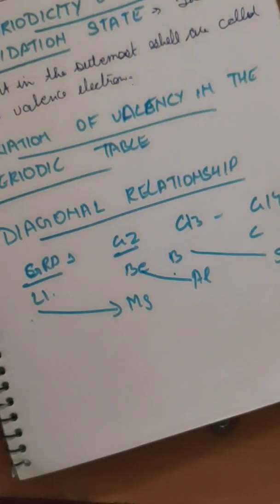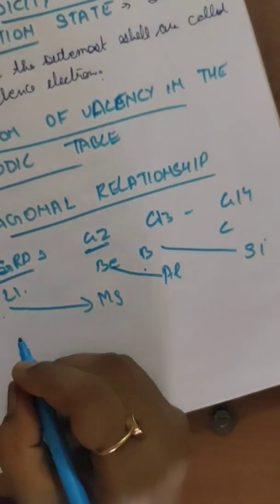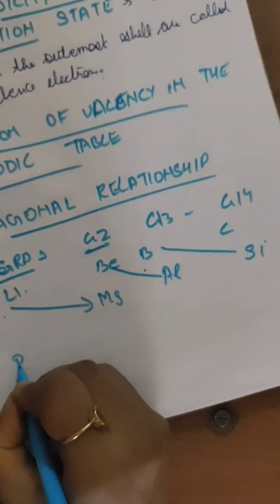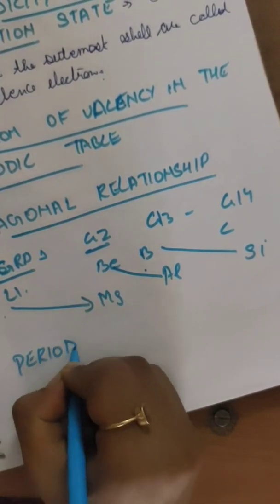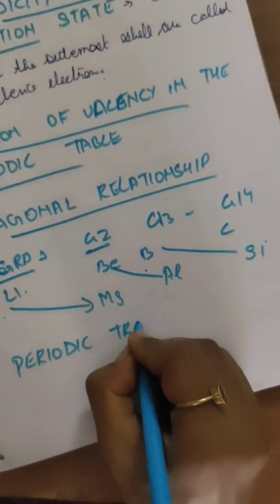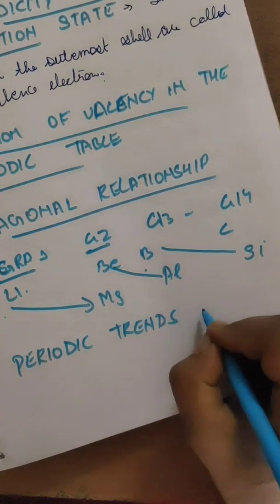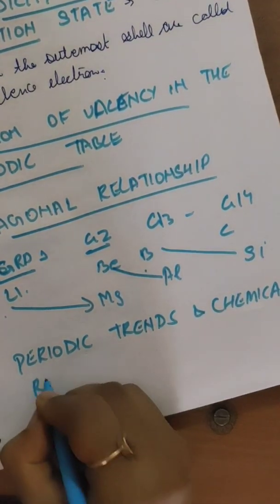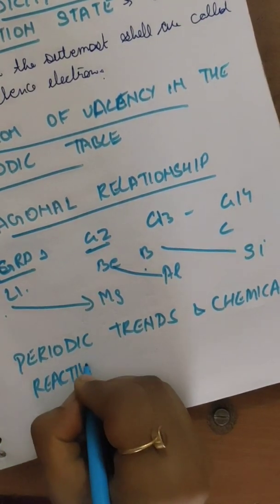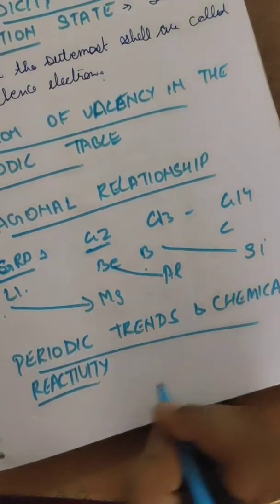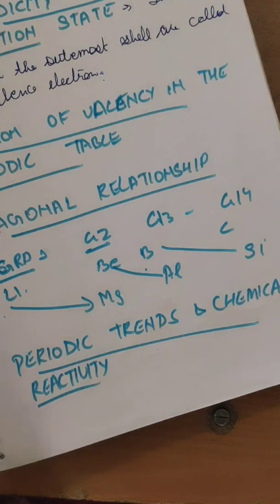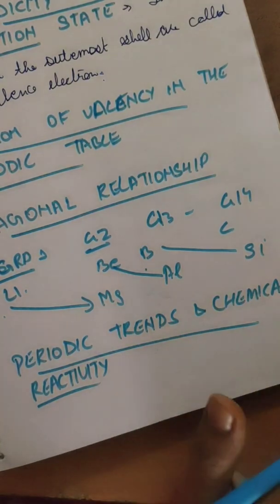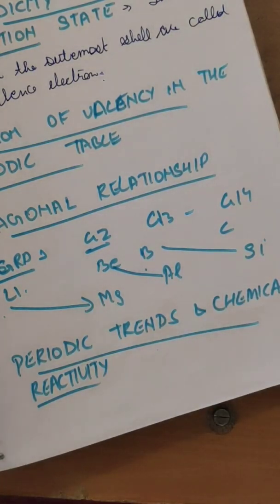Now we move to the last topic of the chapter, which is periodic trends and chemical reactivity. What are these trends? We see that chemical reactivity is high at the two extreme ends and lowest in the center.